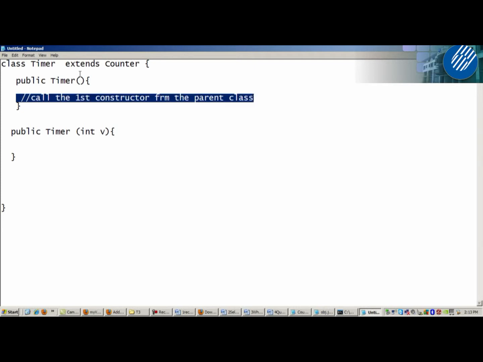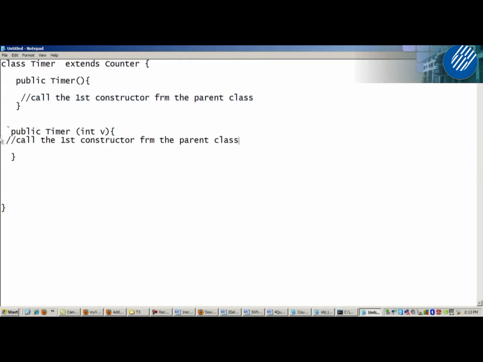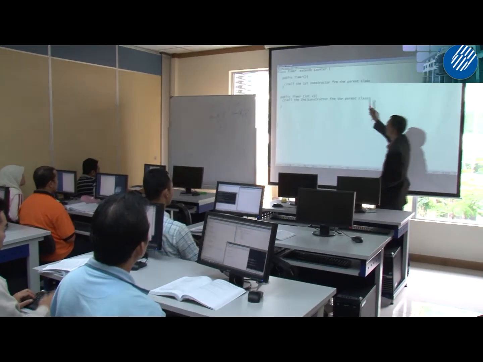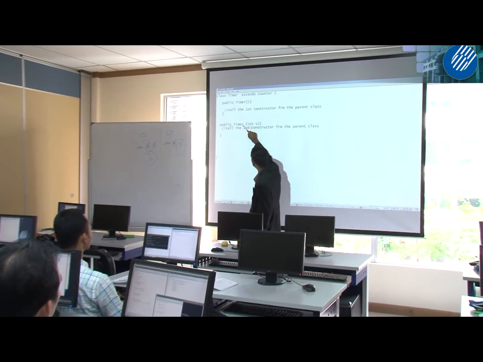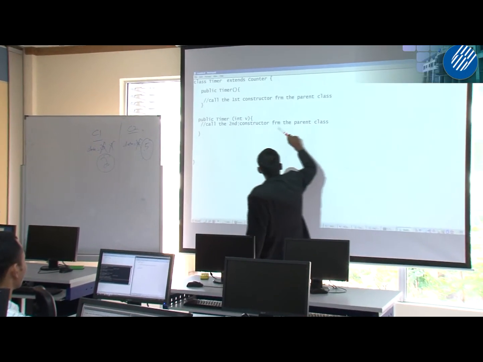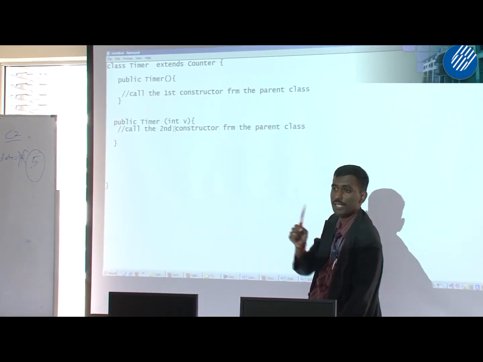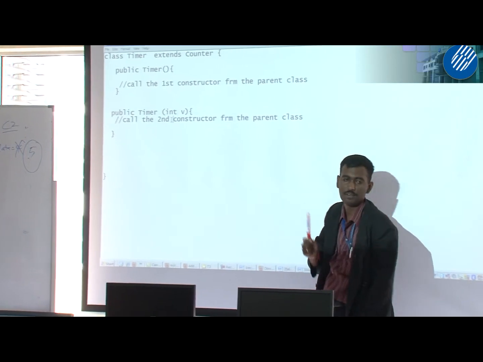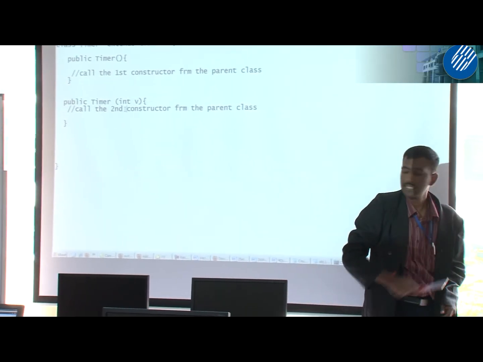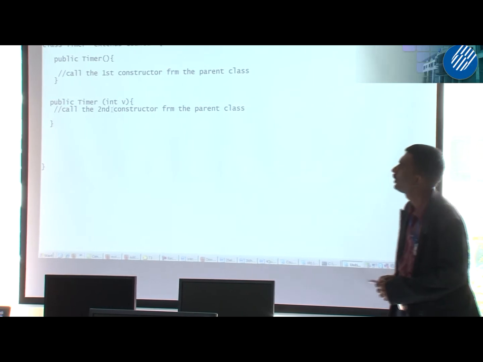Now call the second. I want you to implement these two things. Call the first constructor from the parent class. For this second constructor here, call the second constructor from the parent class. How? You said super, right? So try to implement this line. So how can you do this?